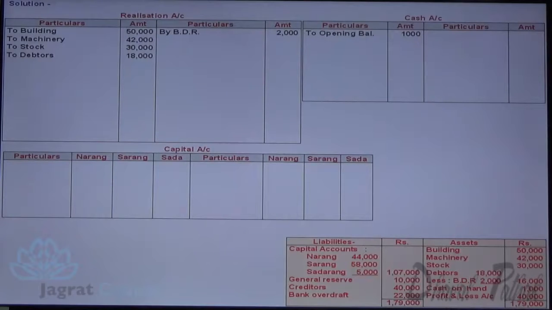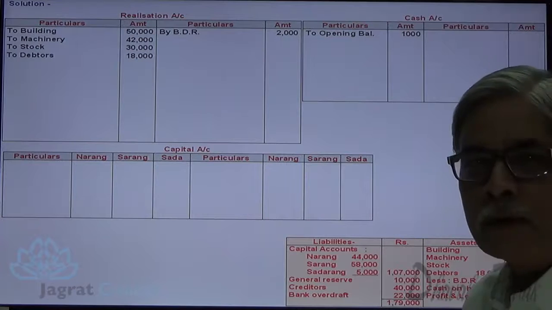And profit and loss account 40,000, that is an undistributed loss that will be distributed amongst partners in the ratio of 5:4:1. So 50% loss is of Narang, that is 20,000, 40% is the loss of Sarang, so 40,000 into 40% is 16,000, and 40,000 into 10% is the loss of Sadarang.